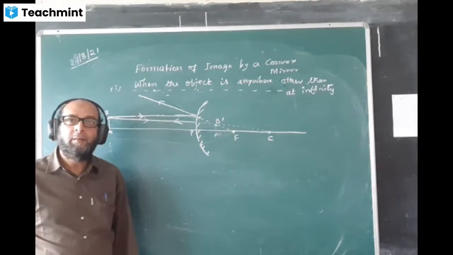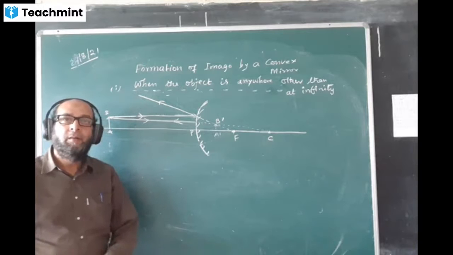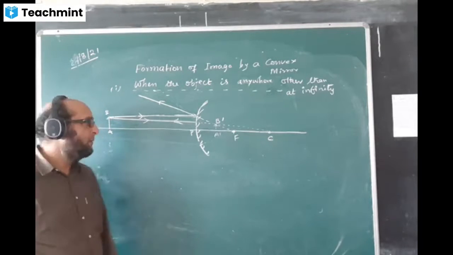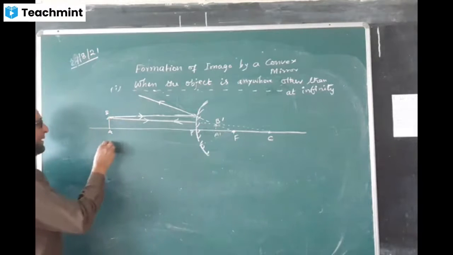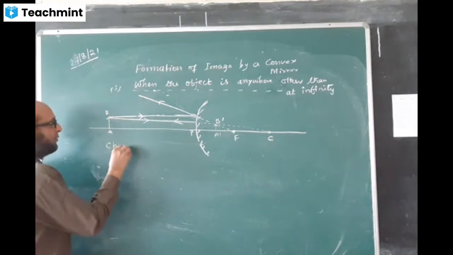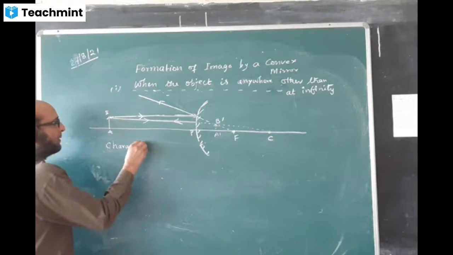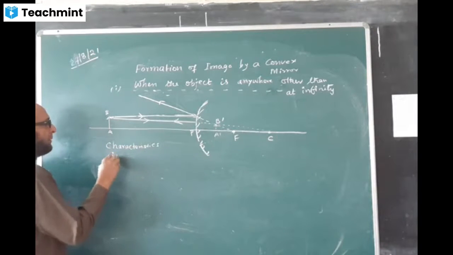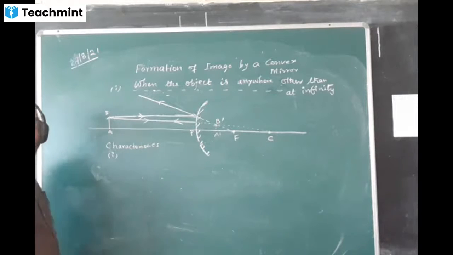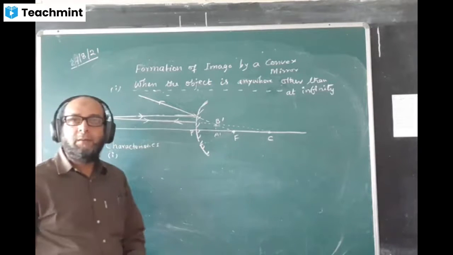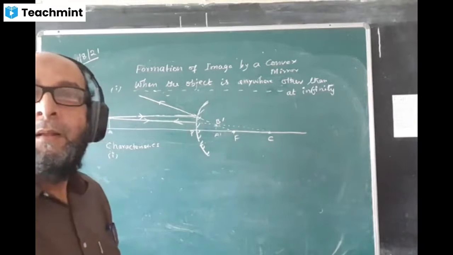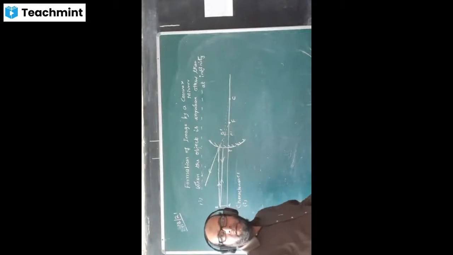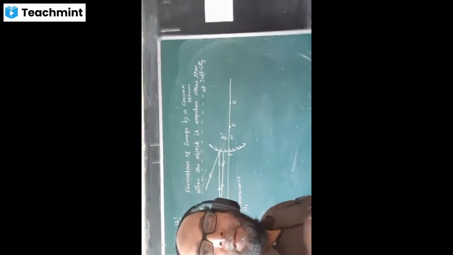Yes, sir. Okay. Sir, done. Sir, done. Okay, good. Very good. Now write characteristics. Characteristics now. Sir, you are upside down.